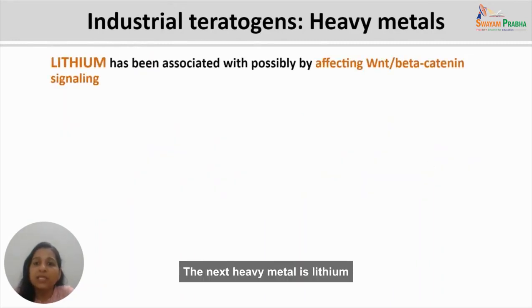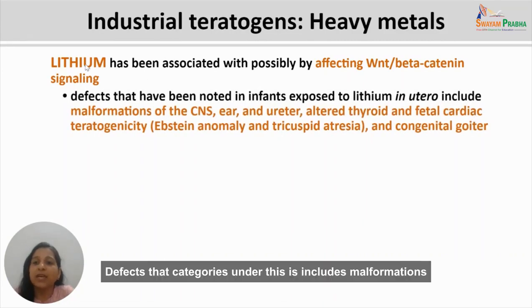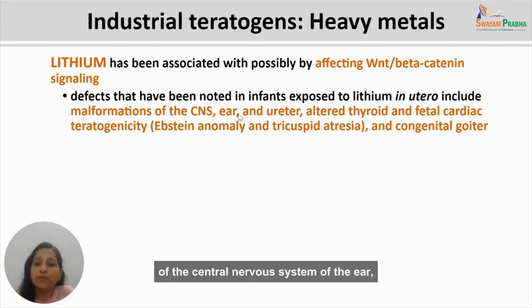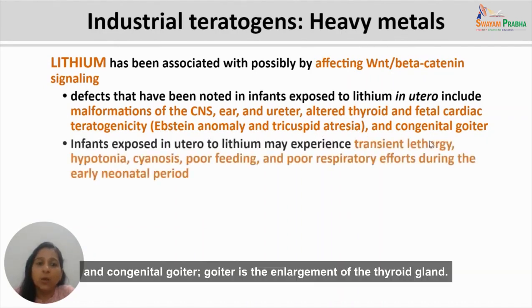The next heavy metal is lithium, which has been associated with teratogenicity possibly by affecting WNT beta-catenin signaling. Effects that are categorized under this include malformations of the central nervous system, of the ear, of the ureters, or there can be altered thyroid and fetal cardiac teratogenicity, which is known as Ebstein anomaly and tricuspid atresia, and congenital goiter.